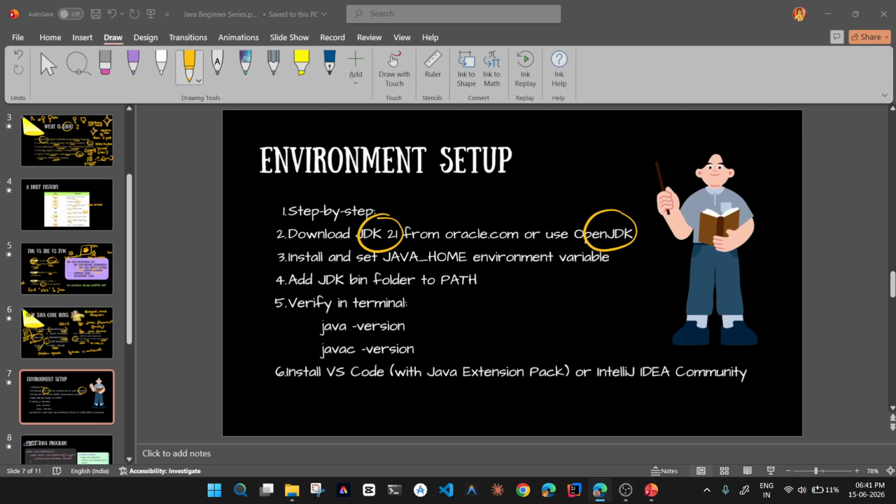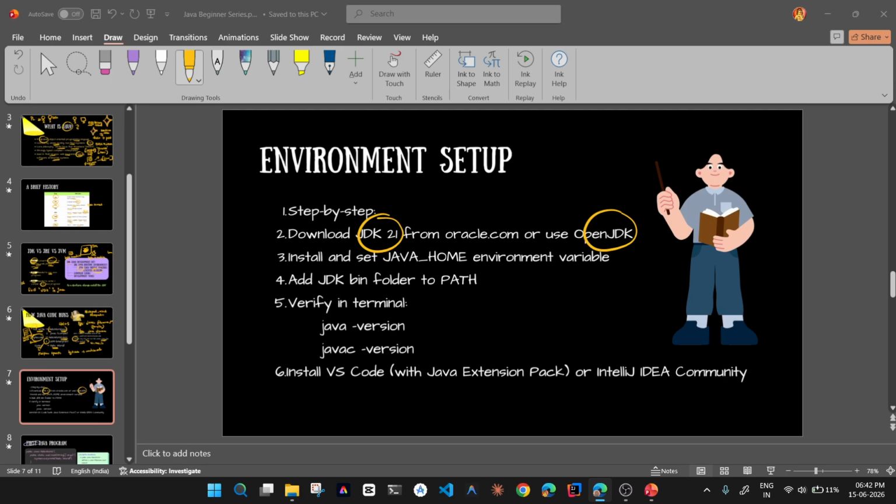Open any browser and search for Java download. The first website shows up with download Java, and we need to download it for desktops.